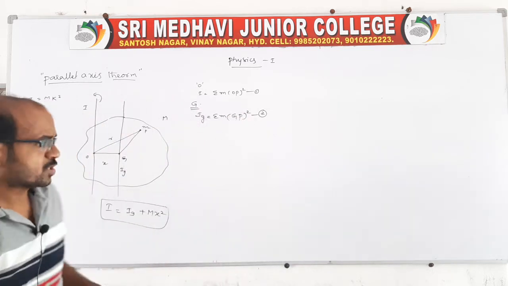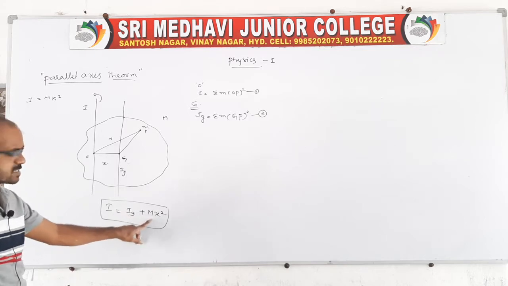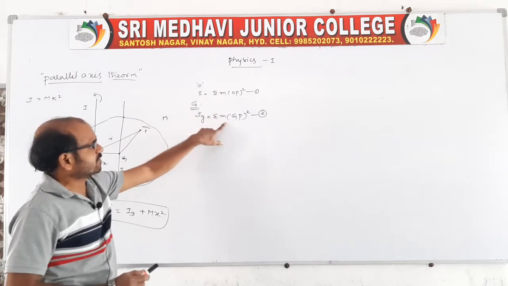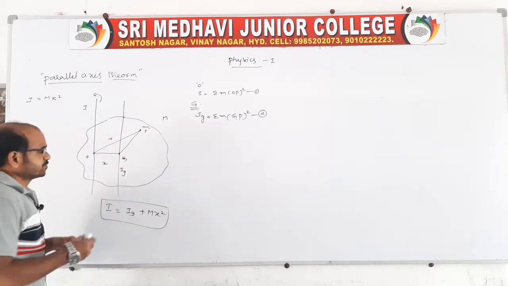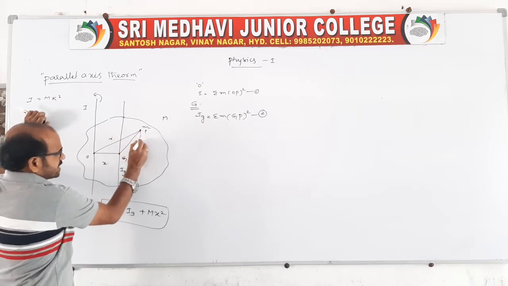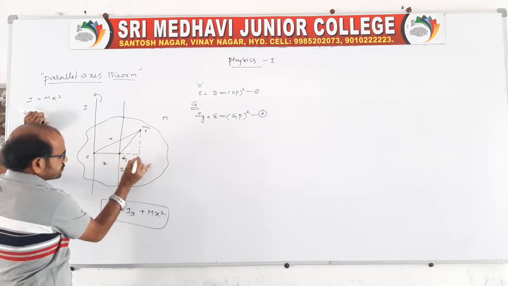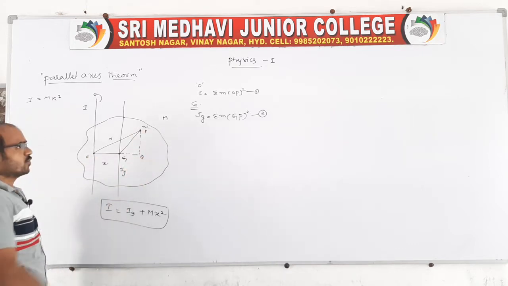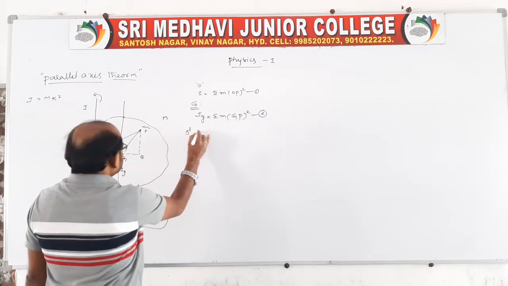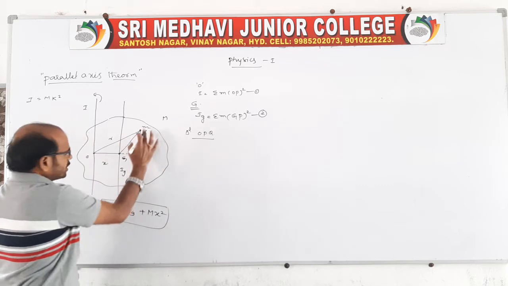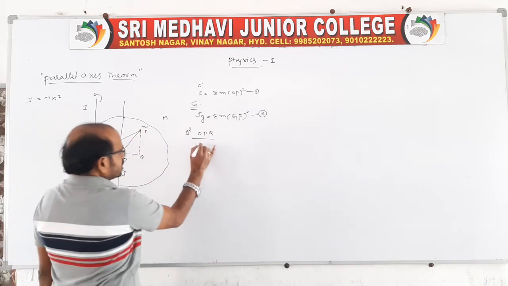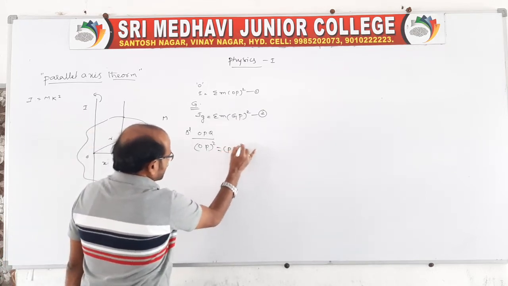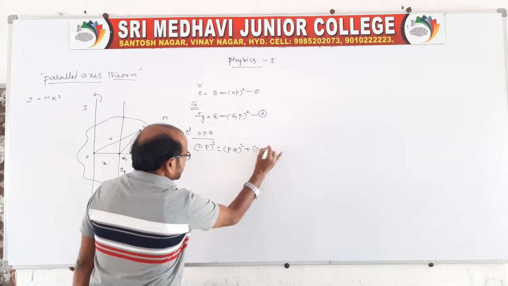Now we have to prove it. So this we have to prove: I is equal to Ig plus mx square. Let us have one axis O, moment of inertia, and the center of gravity, moment of inertia also we know. In this, look here. Actually there is no right angle triangle, so by extending this line like this, O, P, Q is the right angle triangle now. From triangle OPQ, apply the Pythagoras rule, that is OP whole square is equal to PQ square plus OQ whole square, right?